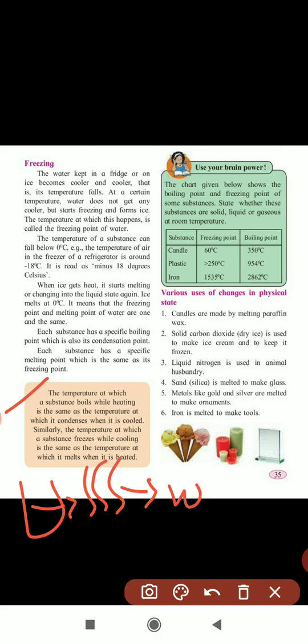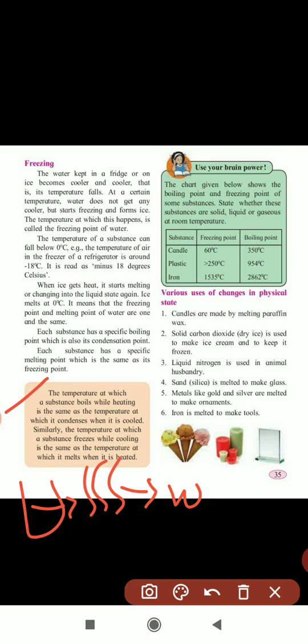Means condensation and boiling point are the same. Similarly, the temperature at which a substance freezes while cooling is the same as the temperature at which it melts when it is heated. Means the freezing and melting points are also the same in water.